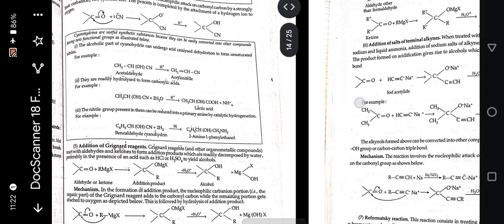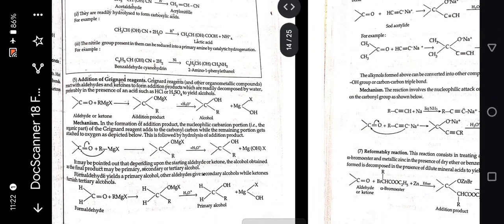Mechanism: the reaction involves the initial nucleophilic attack on the carbonyl carbon by a strongly basic carbanion, that is, the cyanide ion. The process is completed by the attachment of a hydrogen ion to oxygen. Addition of Grignard reagent.